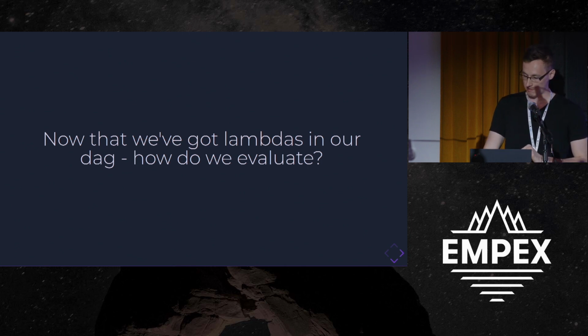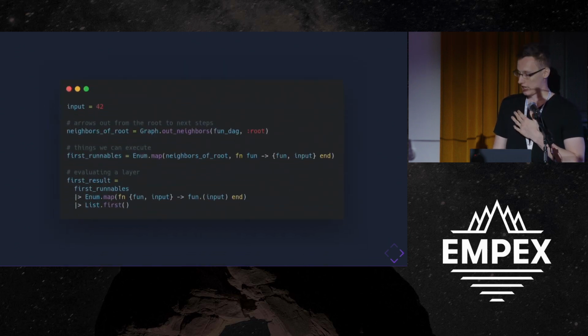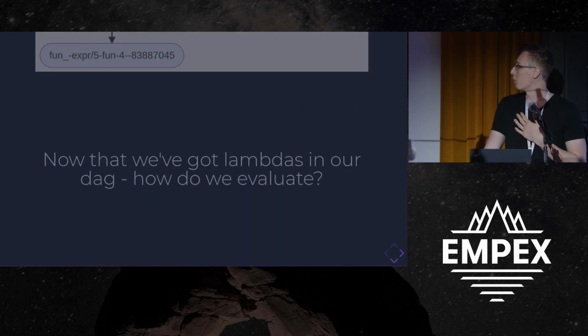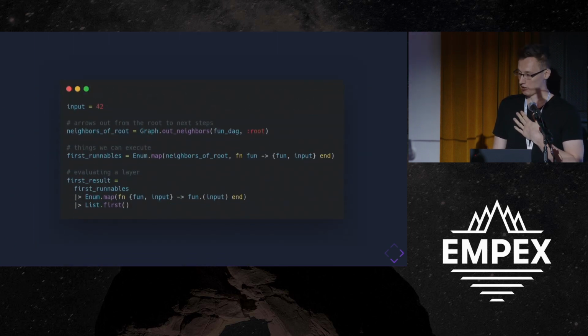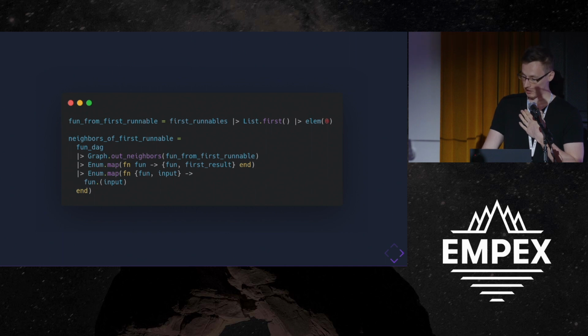And so how do we evaluate this? We evaluate this by pretty much just traveling over the graph and feeding inputs. So we're going to start at the root, we're going to travel over, we're going to map, we're going to build out these inputs, and we're going to continue downwards. So this would be the next layer.